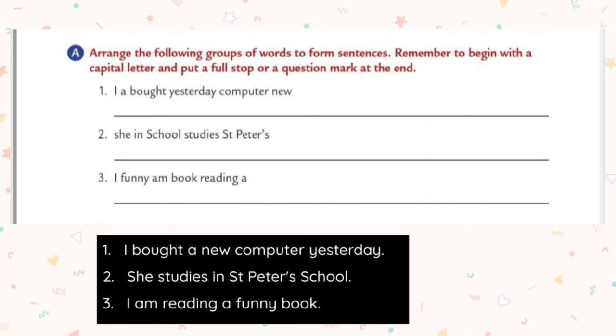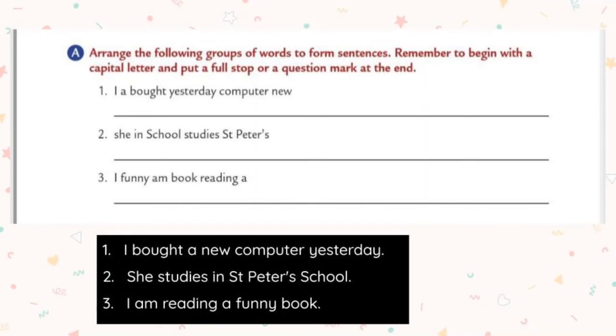St. Peter's, so it is a proper noun. We know very well that a proper noun always starts with a capital letter. So St. Peter's School, that's all. She studies in St. Peter's School. So put a full stop at the end of the statement. Let's move to the third one.